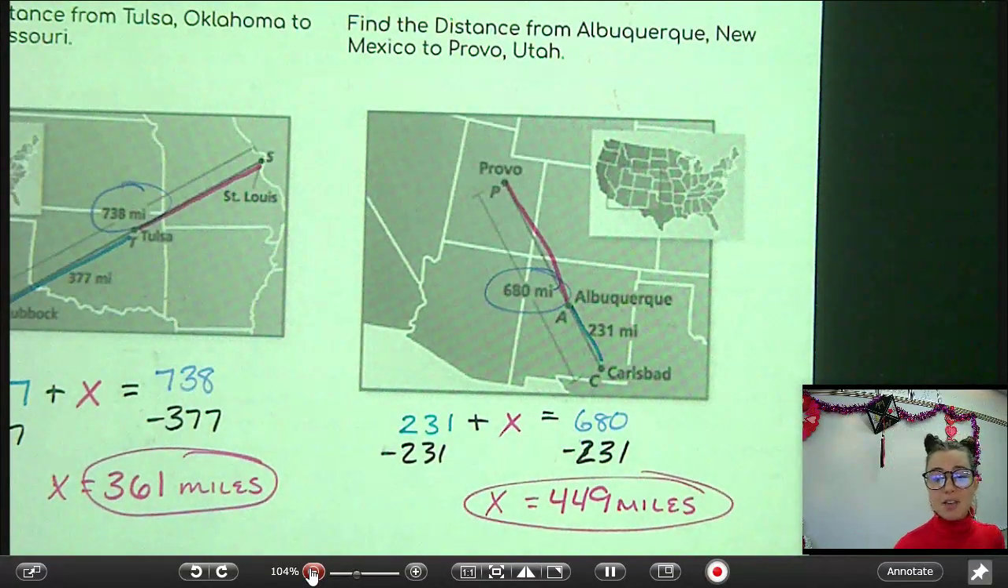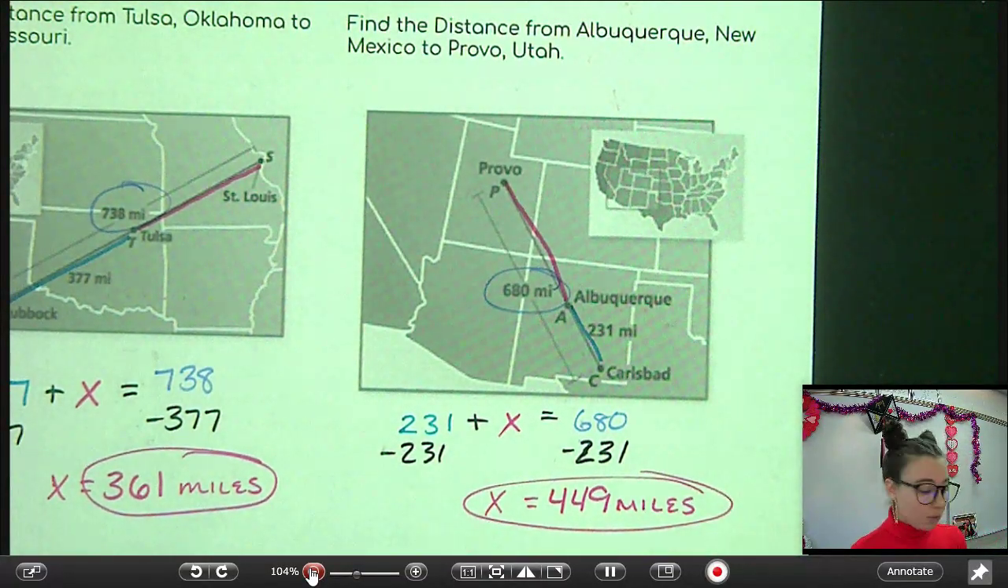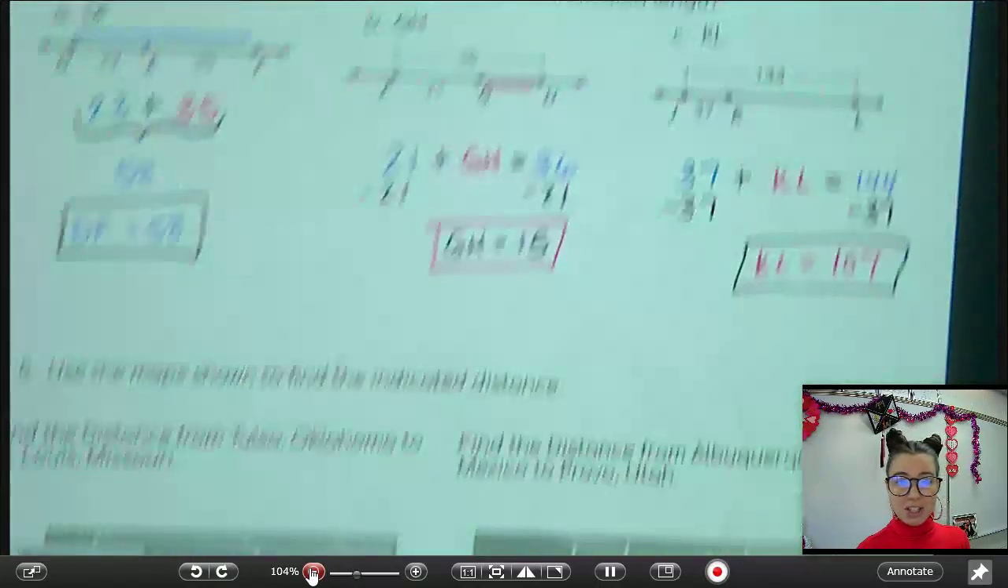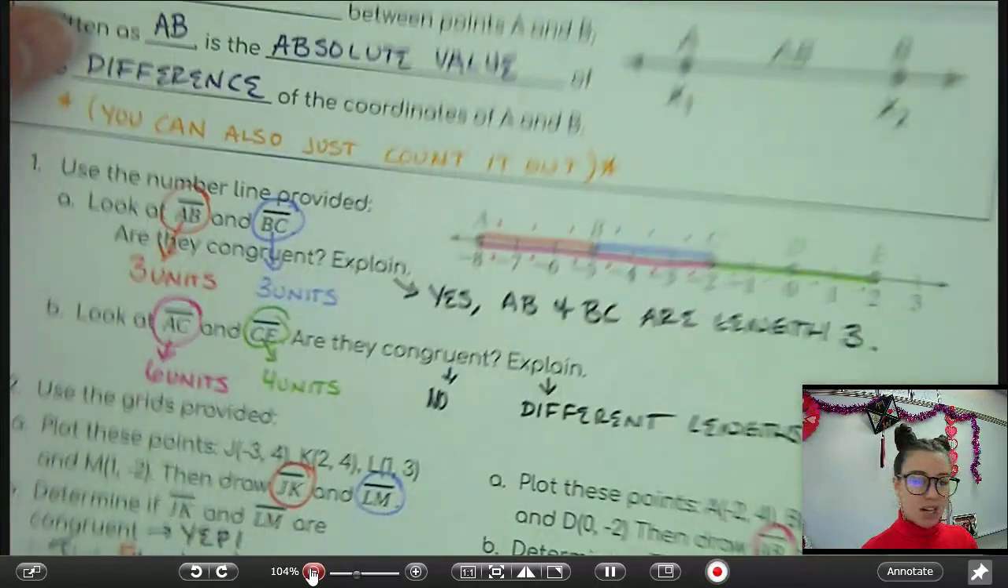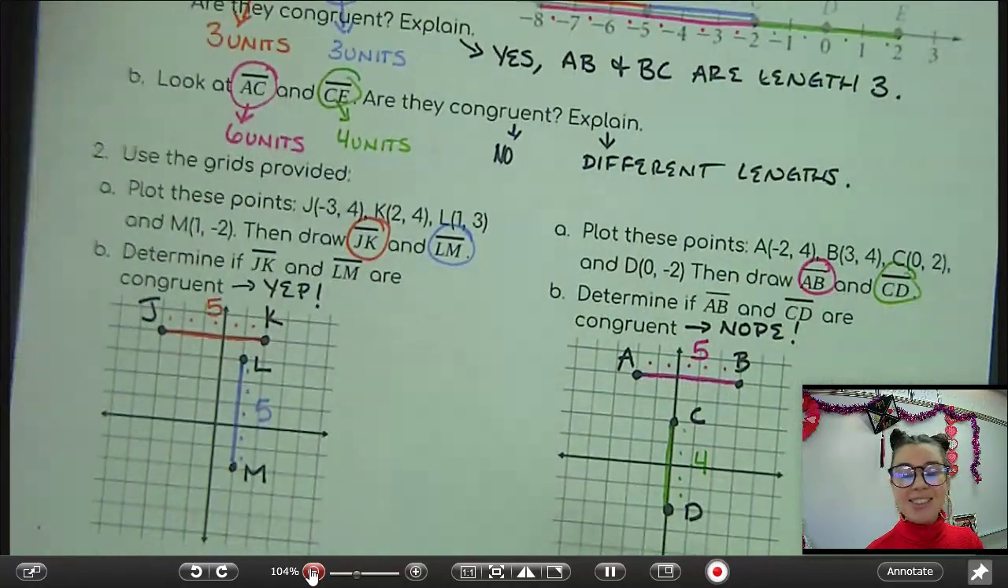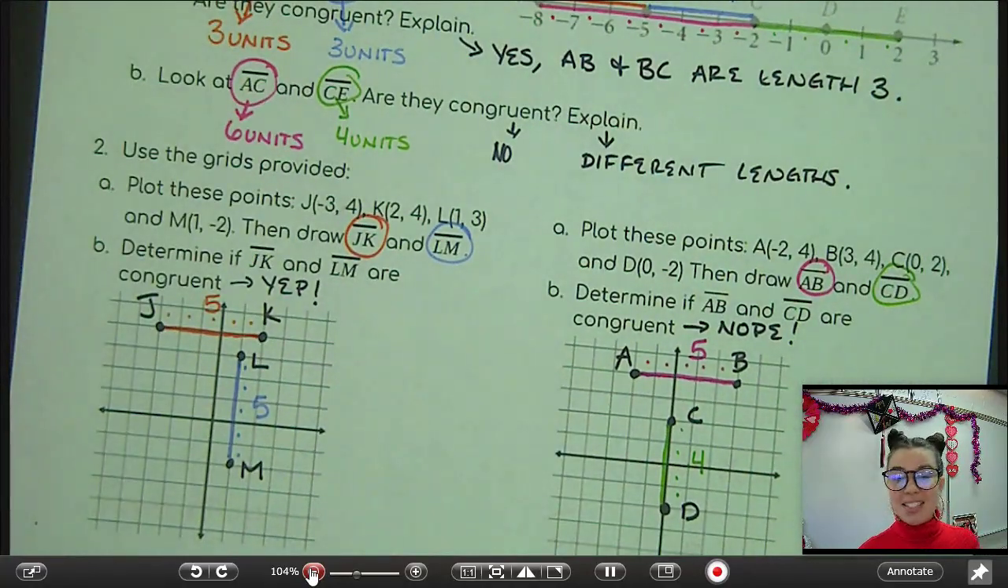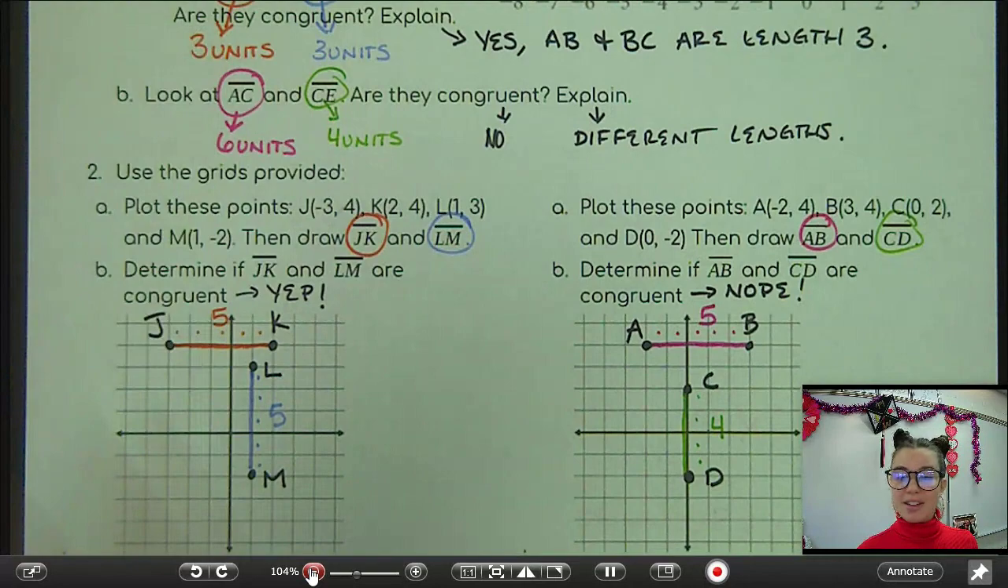So that's the end of lesson 1.2, where we learned how to use the segment addition postulate. And where we started was about just finding the length of segments and then seeing if they are congruent, because congruent things have the same length.